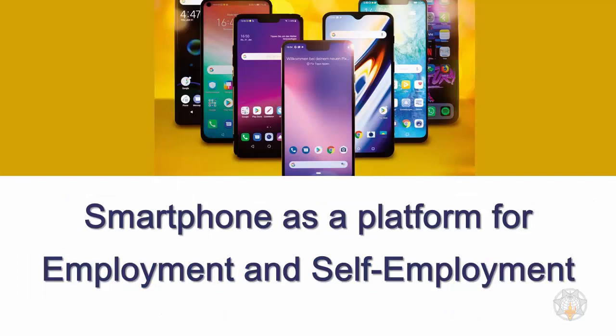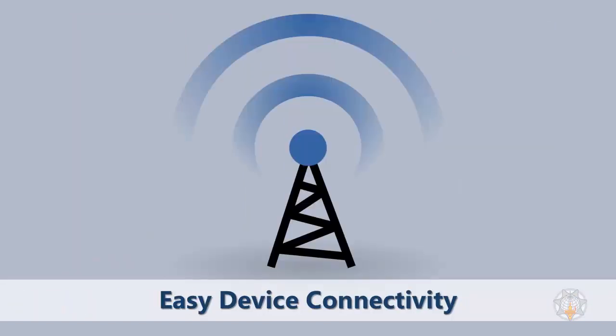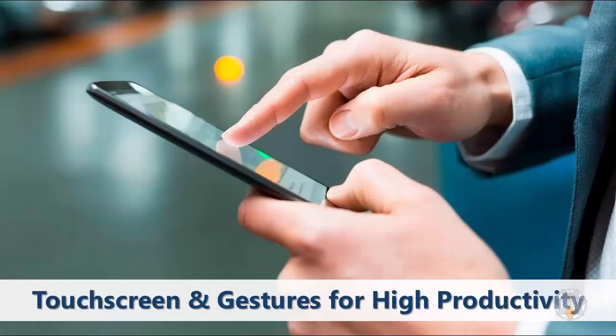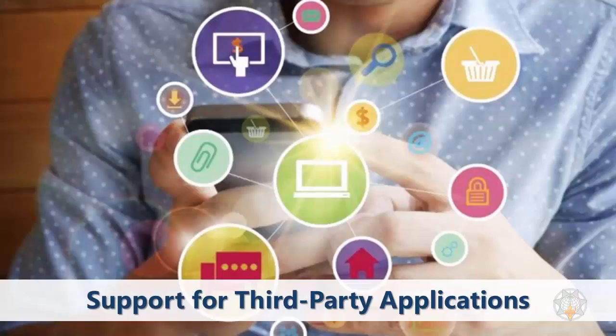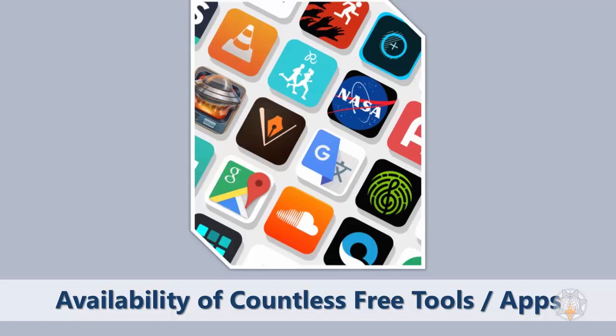And not to forget, a smartphone can be a very helpful tool for you while doing so many such gigs. As you can see, smartphones are a great tool to work in different modes of freelancing. The reason being the processor and the memory of a smartphone is just as powerful as any laptop or computer. It offers very easy internet connectivity, including inbuilt sensitive microphone, touchscreen, very effective camera, and various third-party applications support. But at the same time, these smartphones come at a very affordable price. All these features on smartphones increase your productivity amazingly.